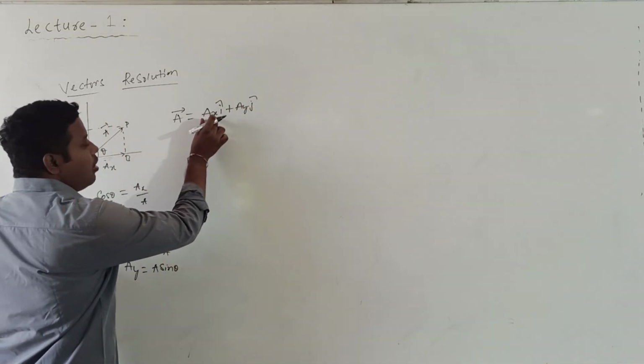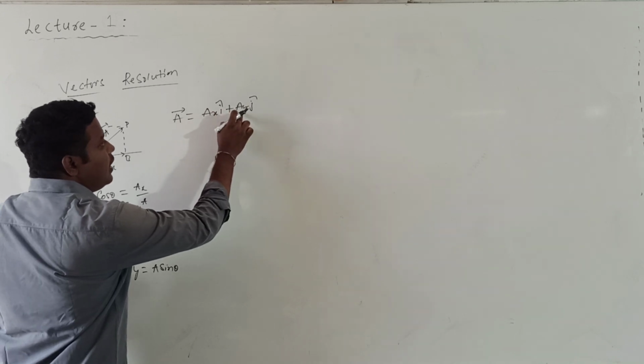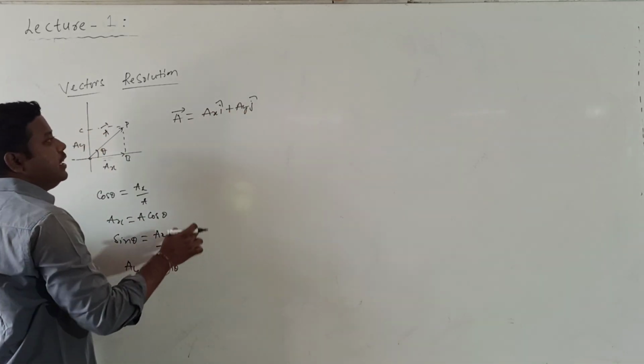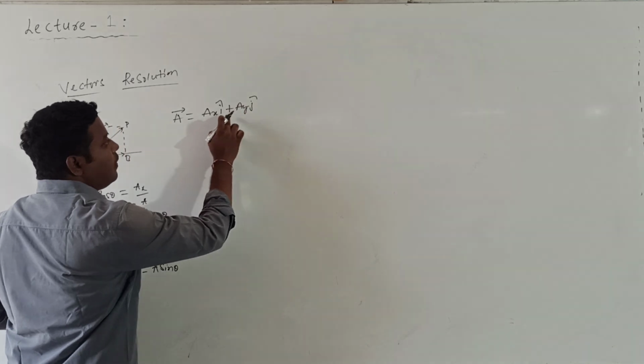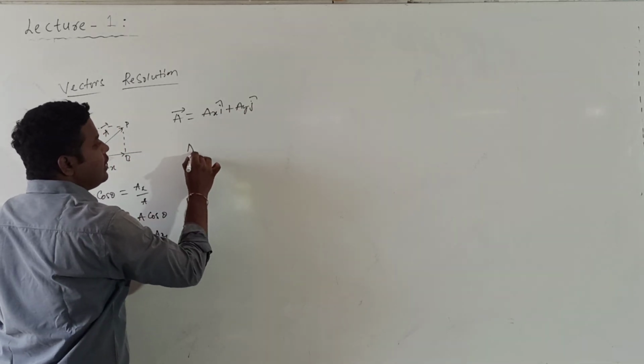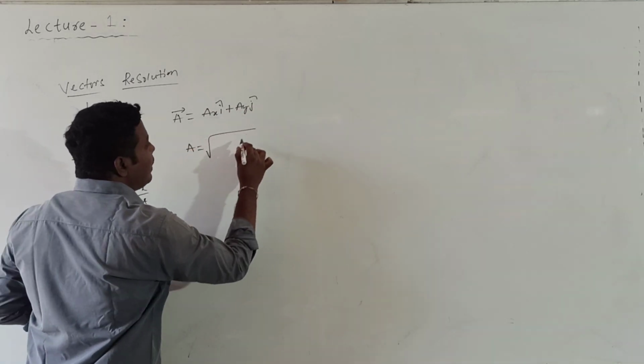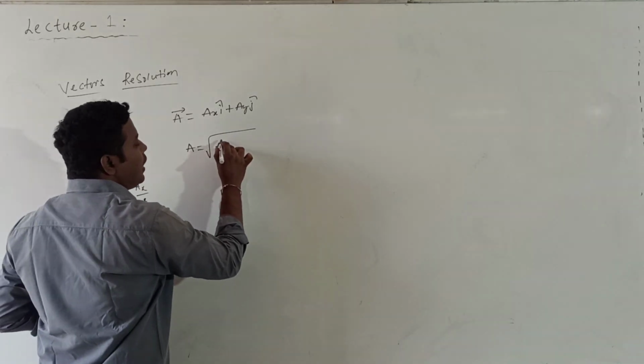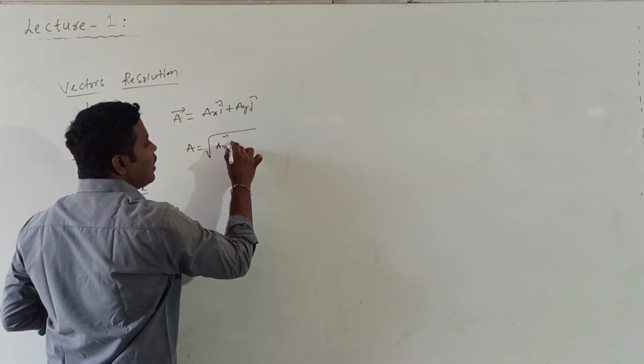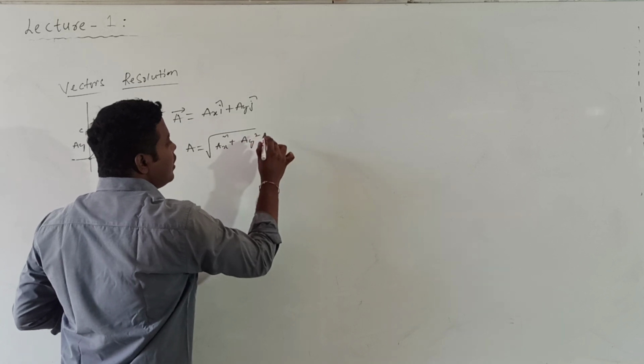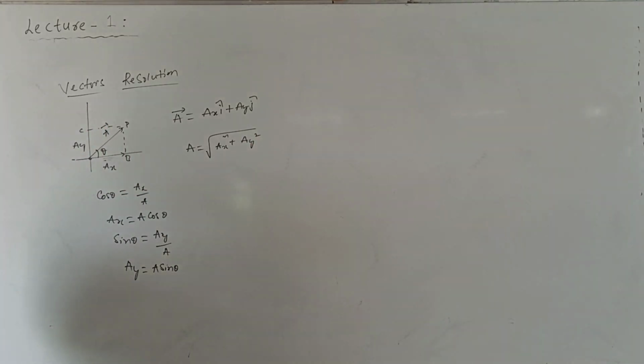Because Ax is the horizontal component along the x-axis, and Ay is the vertical component along the y-axis. i cap and j cap are the unit vectors along the x-axis and y-axis. Then how can we calculate the magnitude of A bar? The magnitude of A bar is given by the square root of Ax square plus Ay square. This is the formula to calculate the magnitude.